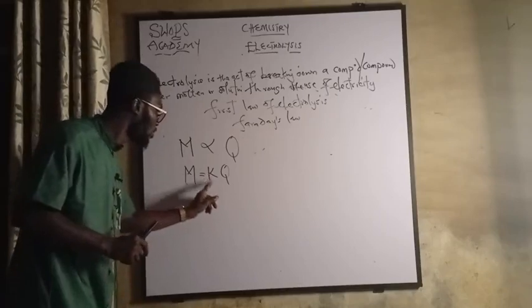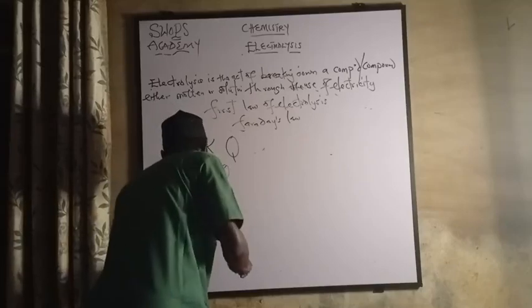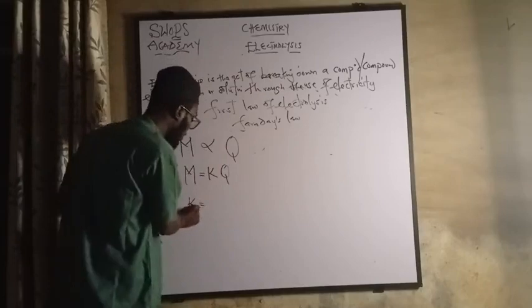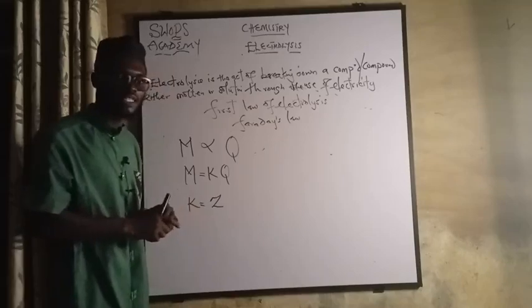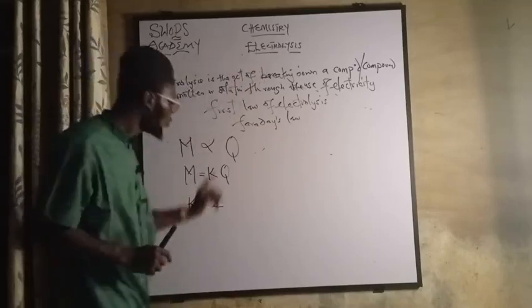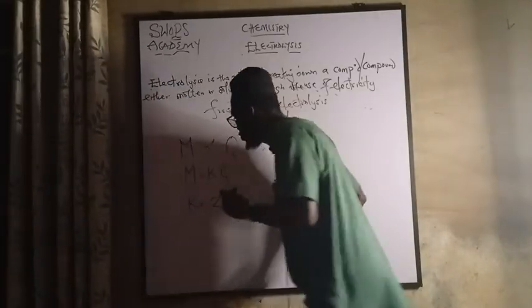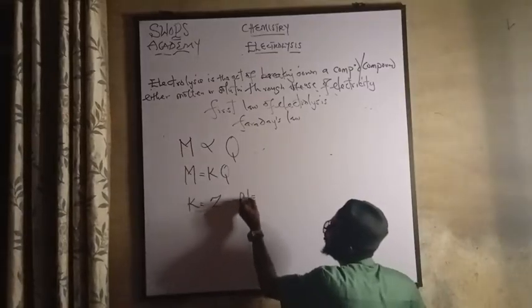Now this M serves as mass. Where I'm seeing K, K means constant of proportionality. Whenever I'm seeing K, I'll be replacing it with Z, as far as this topic is concerned. And what do we call Z? We call it the electrochemical equivalent. So if they ask you what is the name of Z, it is the electrochemical equivalent.